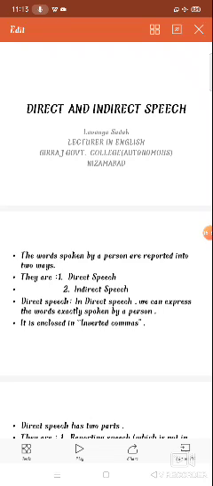First of all, see whether the statement is in the present tense or the past tense. Second, see whether it ends with a question mark, an exclamation mark, or is assertive or interrogative. You have to recognize that, and then only you can change direct speech into indirect speech very easily.